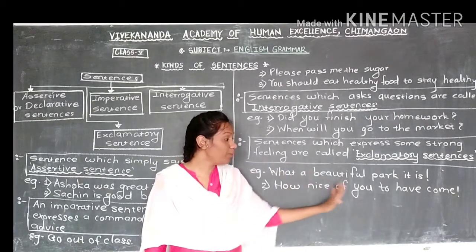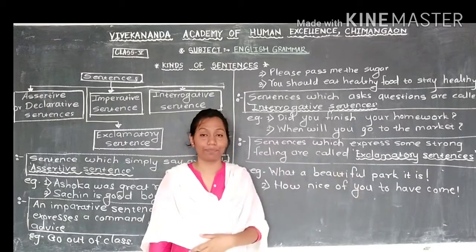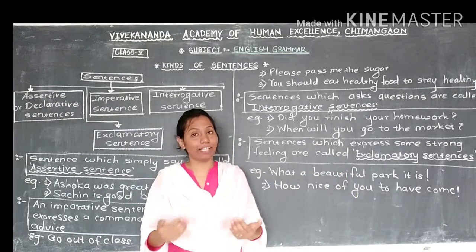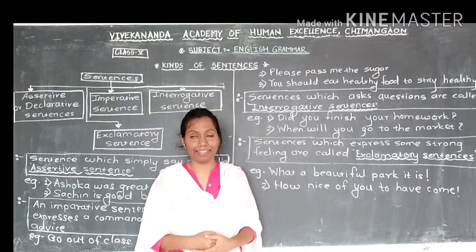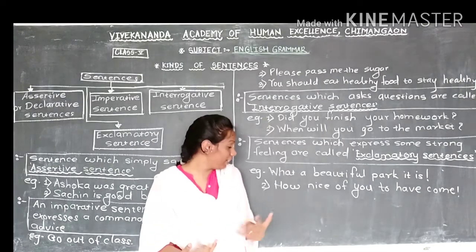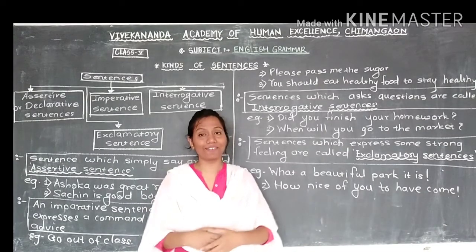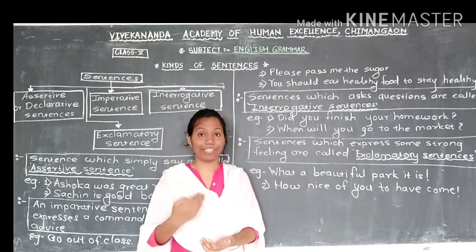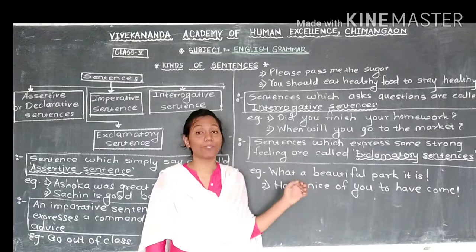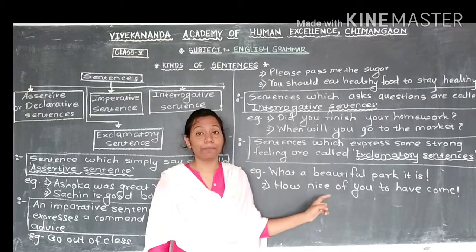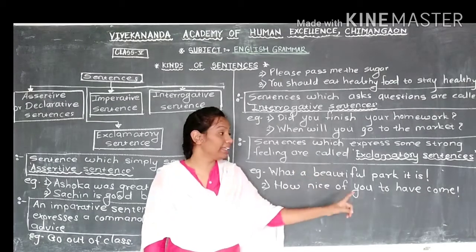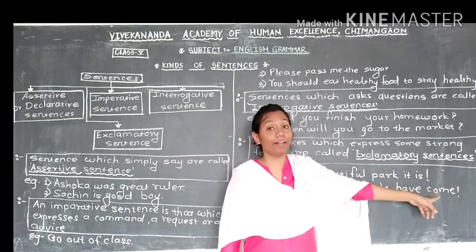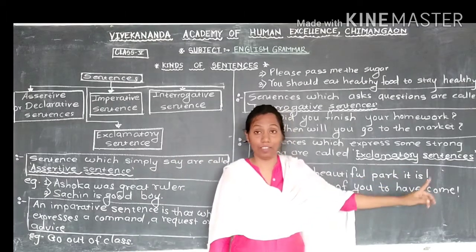The next one is, how nice of you to have come. If our friend comes to our home suddenly, at that time we suddenly express our feeling: how nice of you to have come here, and thank you for it. Here we are expressing a sudden feeling. So this is also an example of an exclamatory sentence, and here is the exclamation mark at the end of the sentence.